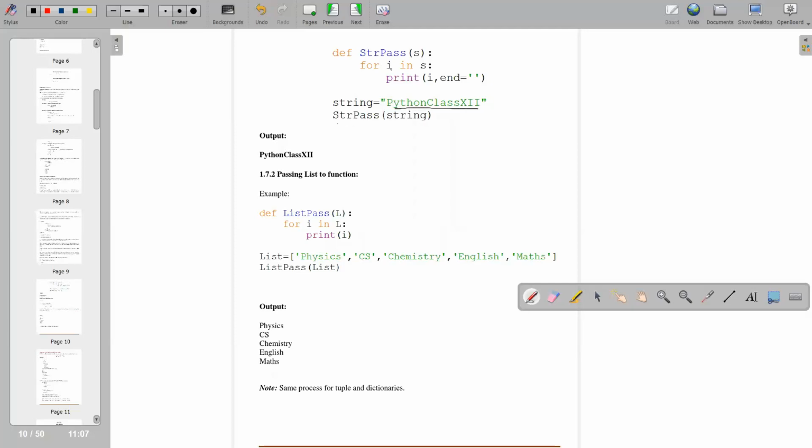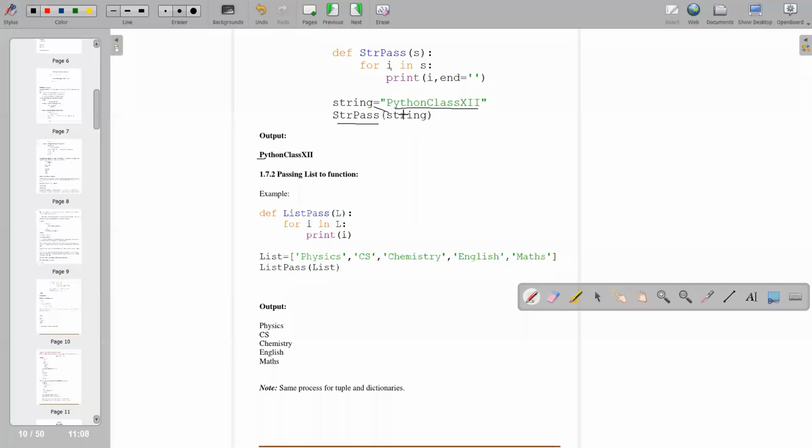The string you are taking is Python class 12. Now you are calling the function str_pass, and you are passing a string to the function. So what is the string here? Python class 12. It will print the whole string, because our loop is till the end of the string s. Fine. As I told you in yesterday's class also, if you want to change the name of the argument, you can change it later on when you call the function.